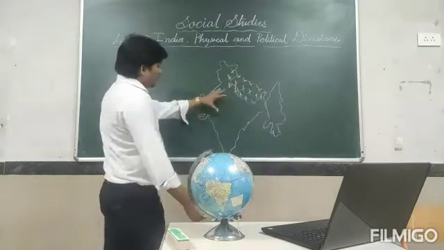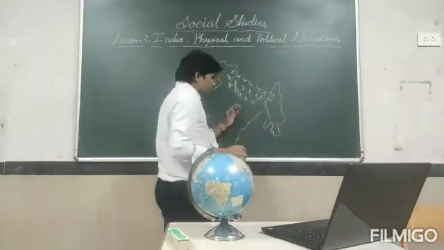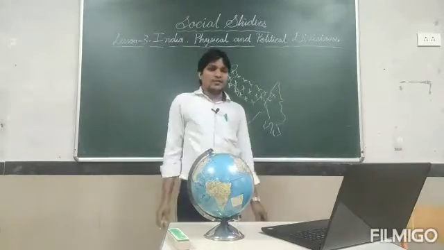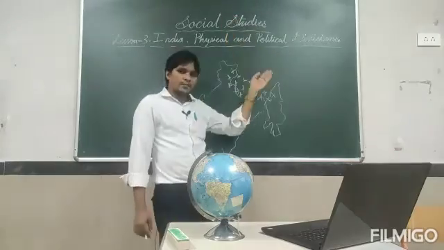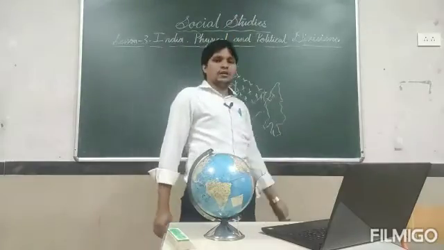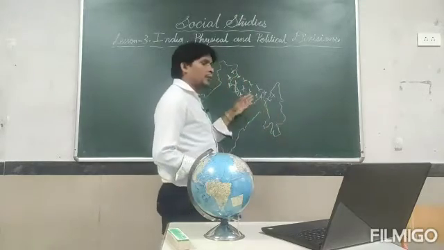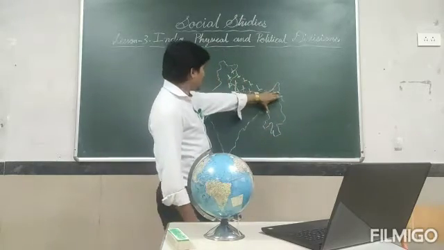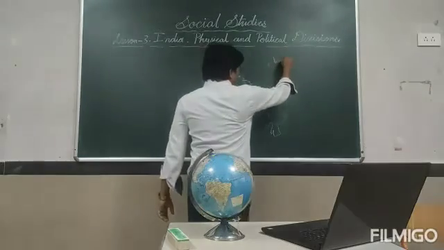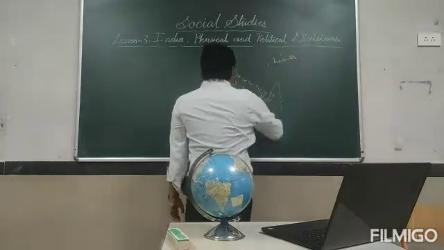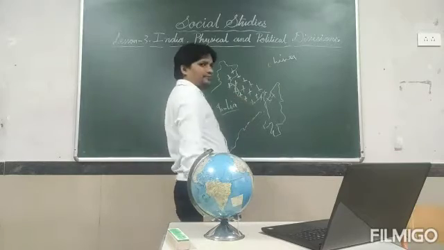Got it? So this border creates some boundaries. Why? Because those mountains, the highest peaks which are present here, are covered with snow throughout the year. In this way, it became a big boundary between China and India.